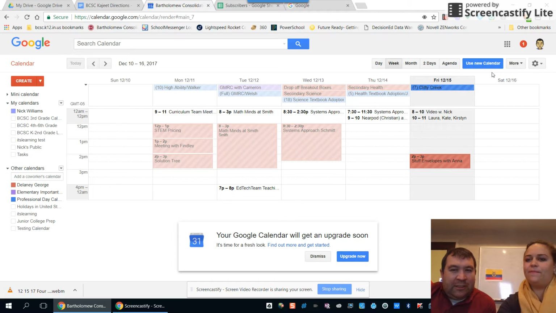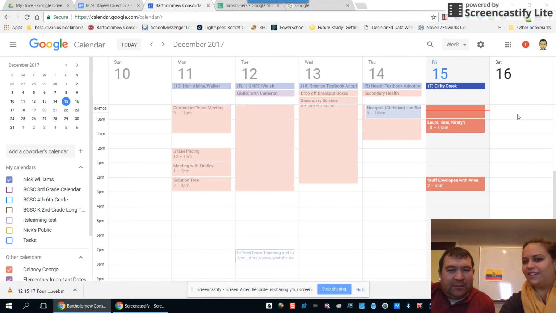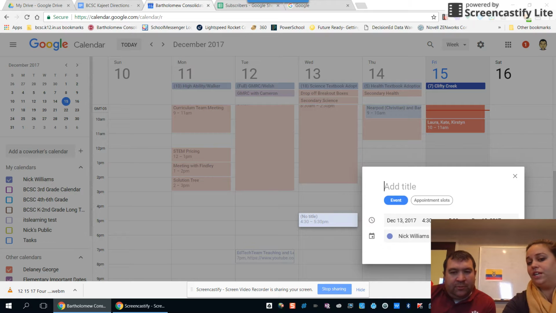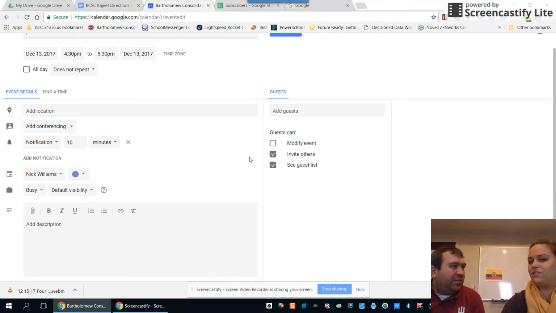So this is what your calendar looks like, but as you can see, it's going to upgrade soon. Change is scary, but this change is for the best. So I'm going to upgrade now, and this is the clean new look that you get. Something that I like about this change is when you go to schedule an event, you can change the time right there on that first tile. You used to not be able to do that unless you typed it in, and sometimes it worked, sometimes it didn't. That's easy. And if you go to more options, you have the same option to invite guests as before: parents, students, co-teachers, whoever.